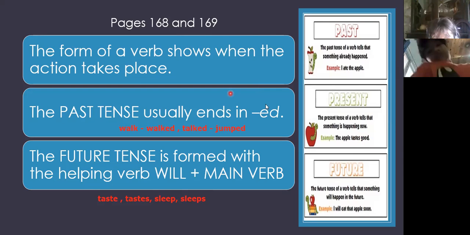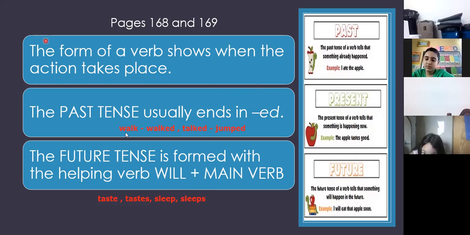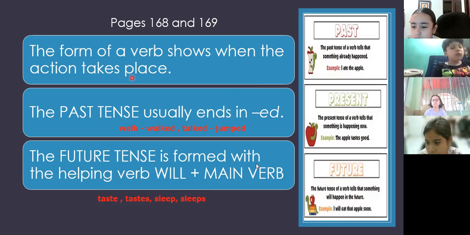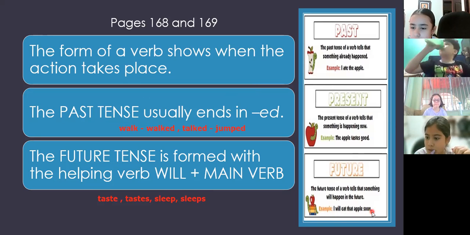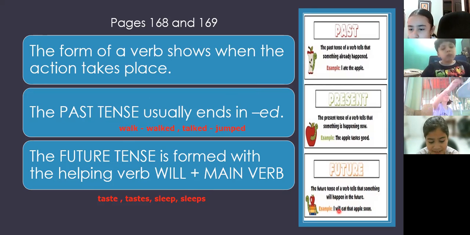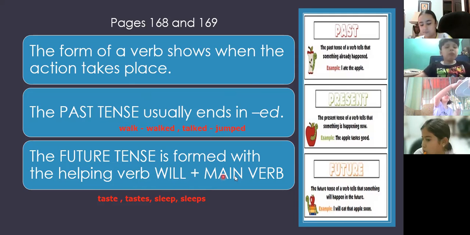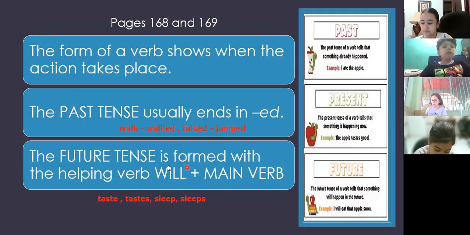We identify the verb. And now, what about the future? Remember, the future happens the day after today. So it's going to be tomorrow or the day after tomorrow. For example, I will eat that apple soon. How can we recognize this is the future? We see the auxiliary verb that is will. So we have will plus the main verb. The helping verb is will plus the main verb that is eat.